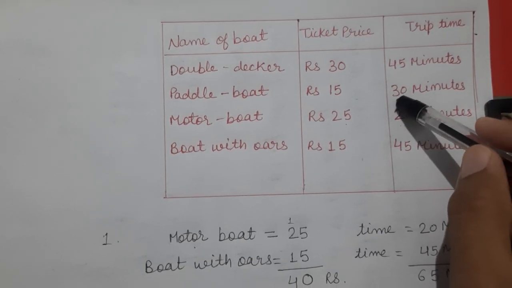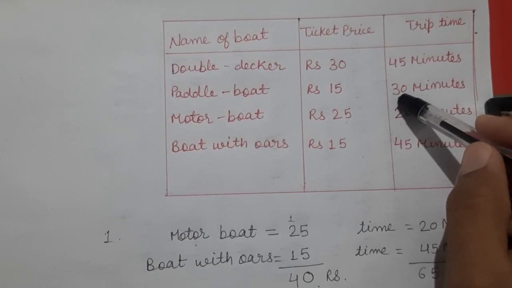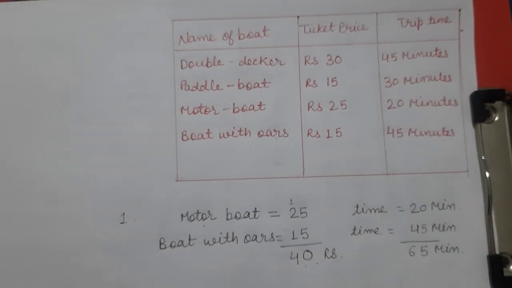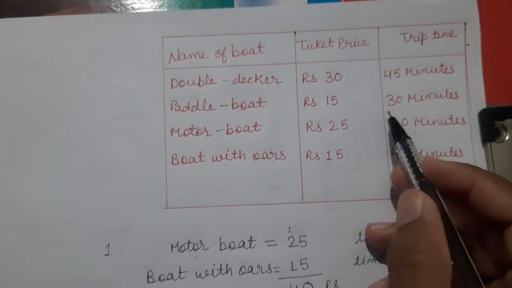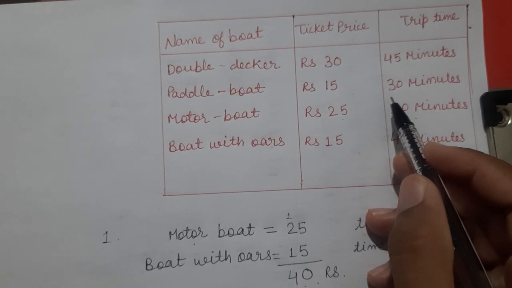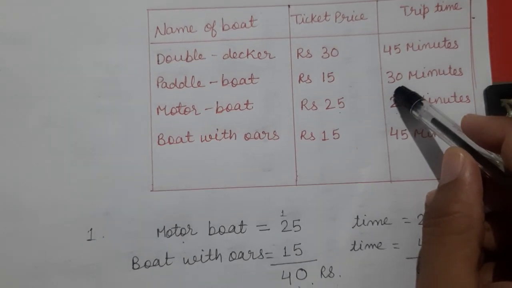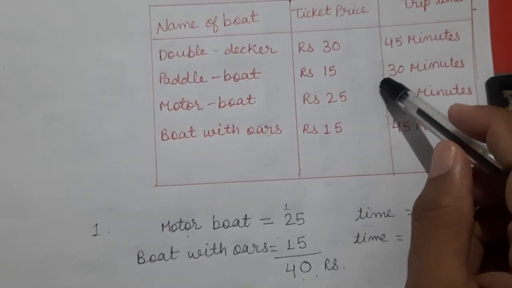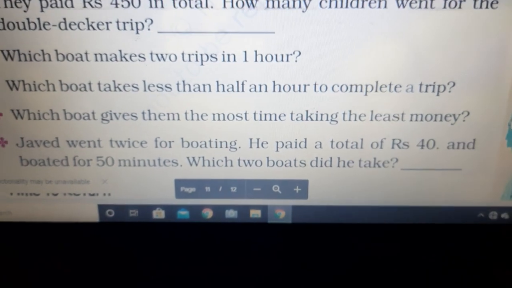This other boat took 30 minutes in one round or one trip, that means in two trips it covers 1 hour. This boat takes two trips, right? So the answer is paddle boat. Write down here paddle boat.